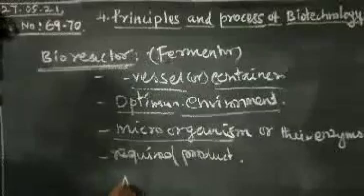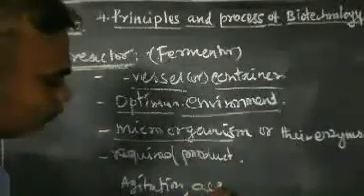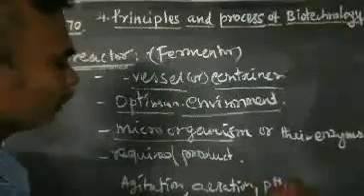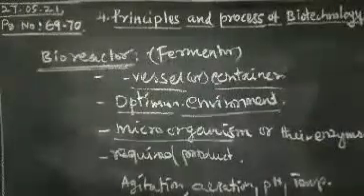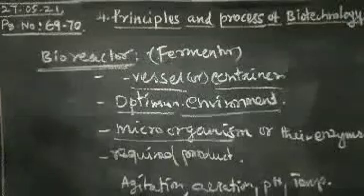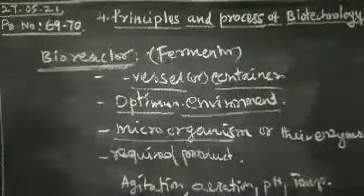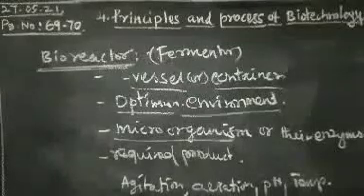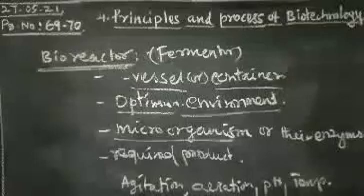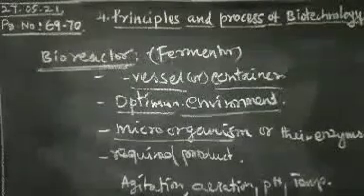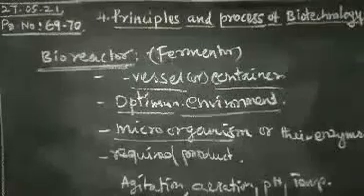So a bioreactor is a fermenter, a vessel or container designed to provide an optimum environment in which microorganisms or their enzymes interact with the substrate to produce the required product, with agitation, aeration, pH and temperature controlled.